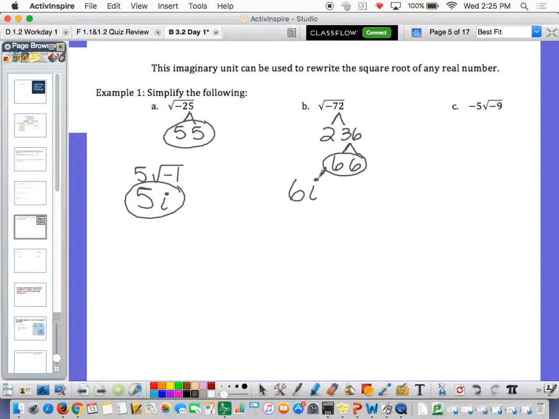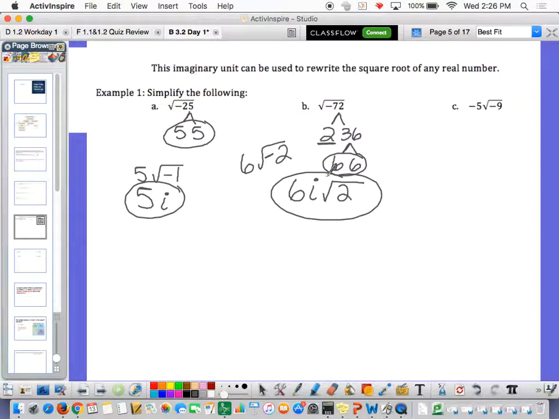So for those of you that just like to memorize facts and not really understand what's happening, just take the negative out and put an i. And then you still have left underneath the square root a 2. An intermediate step I guess I could have shown was this, and then you could have taken the negative out as an i on the outside. So if you want to show that intermediate step, you're more than free to.